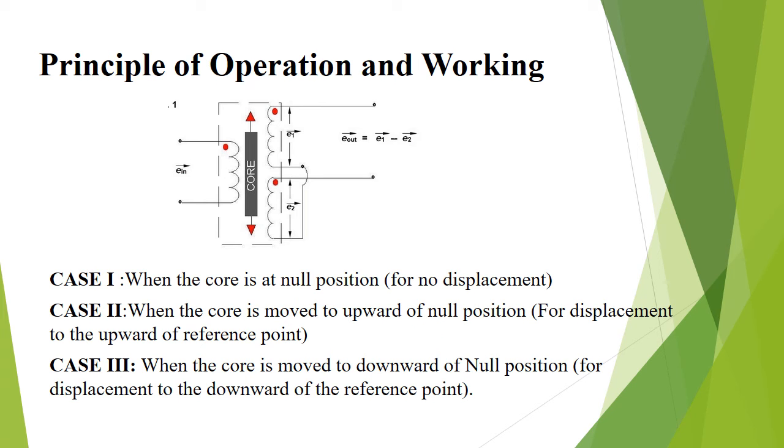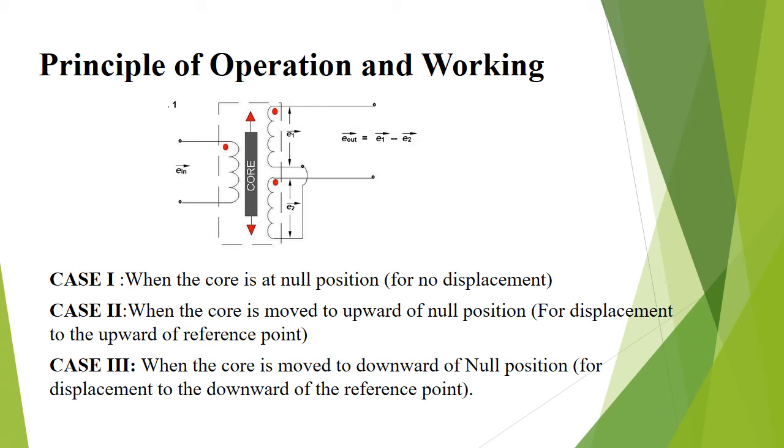Principle of operation and working. Three cases arise according to the locations of the core, which explain the working of LVDT. Case 1. When the core is at null position, that is for no displacement, the flux linking with both secondary windings is equal. So, the induced EMF is equal in both the windings. So for no displacement, the value of the output E0 is 0 as ES1 and ES2 are equal. It shows that no displacement took place.